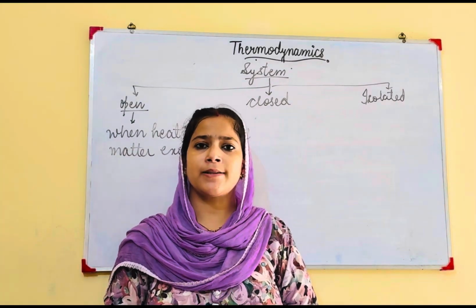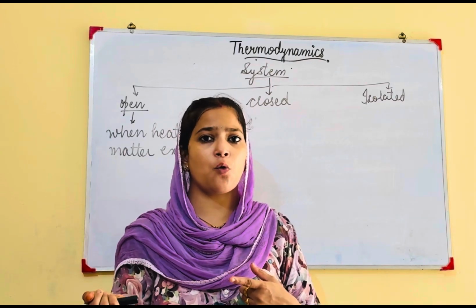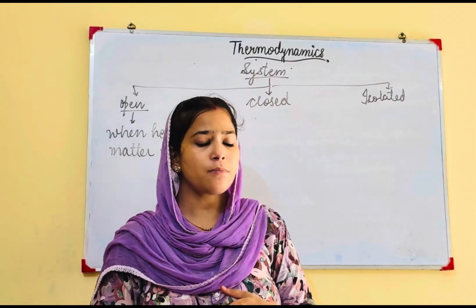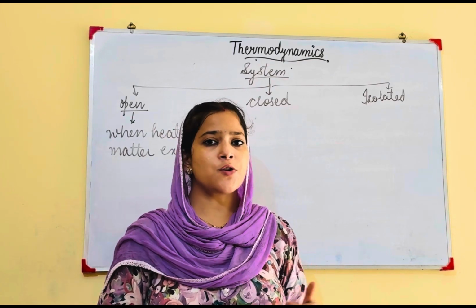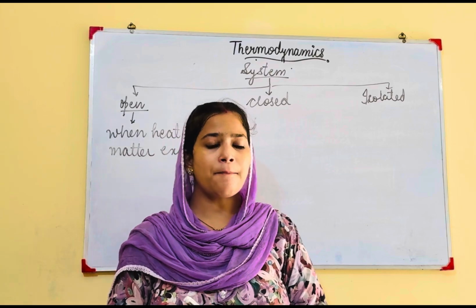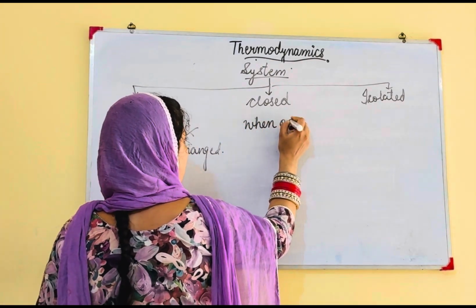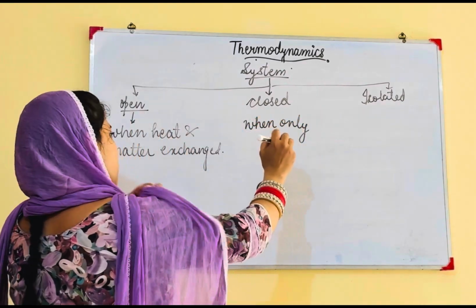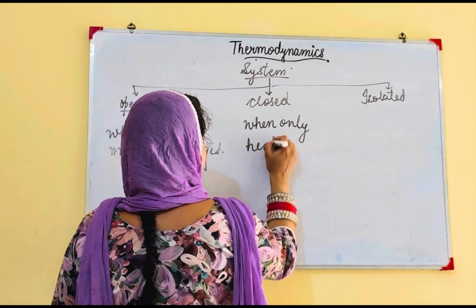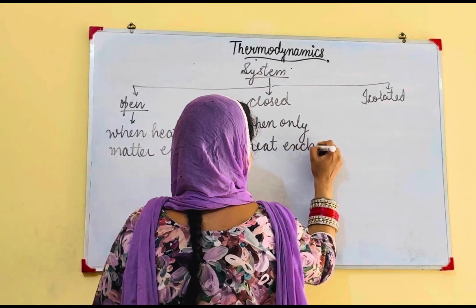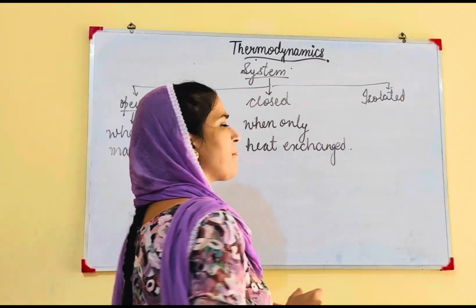So this indicates there is an exchange of heat, because hot gets converted into cold and cold gets converted into hot. So there is an exchange of heat, but there is no exchange of matter. So in this case, only heat is exchanged. You can also write it as when the energy and matter get exchanged.